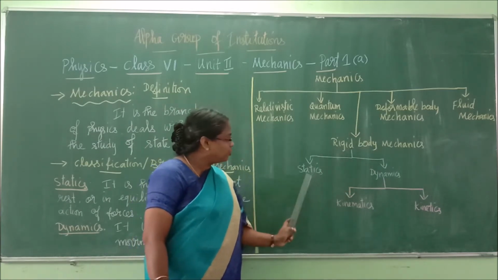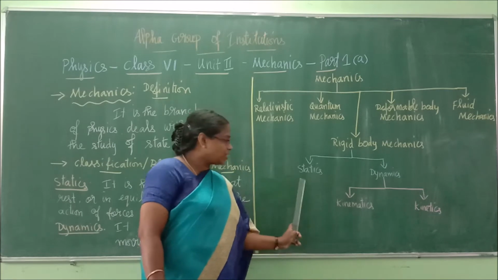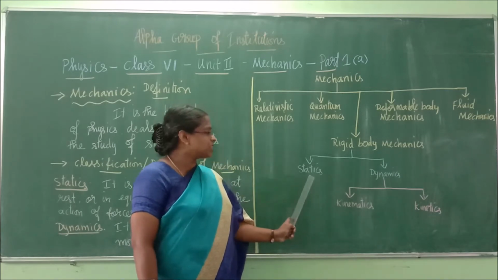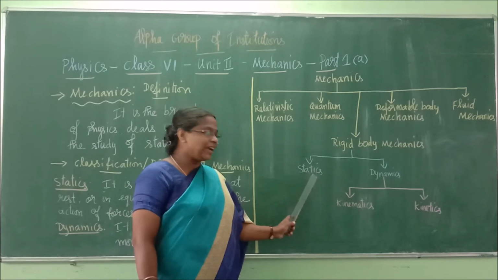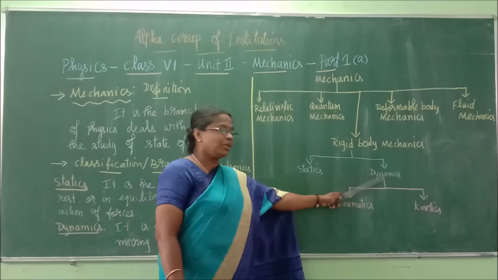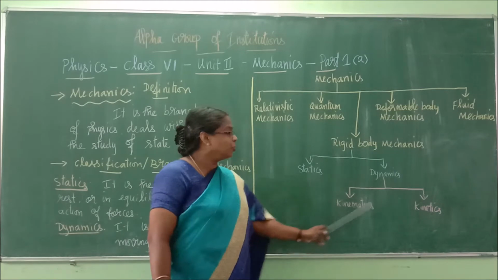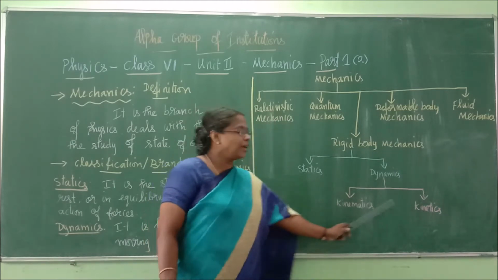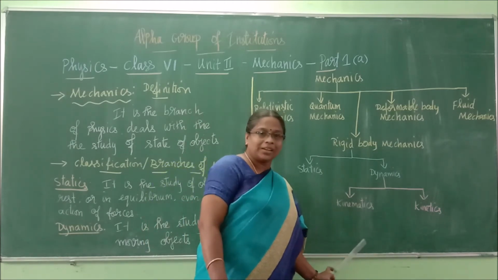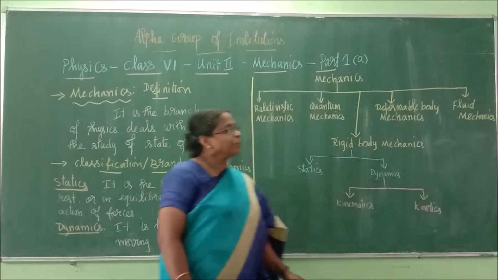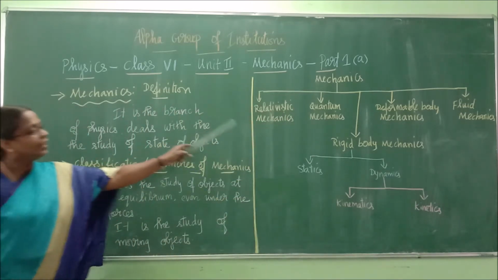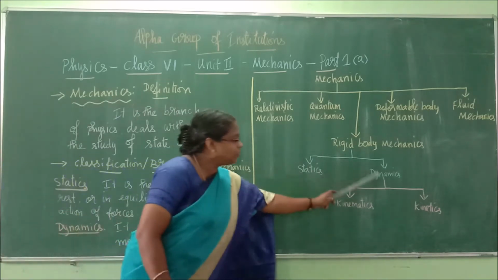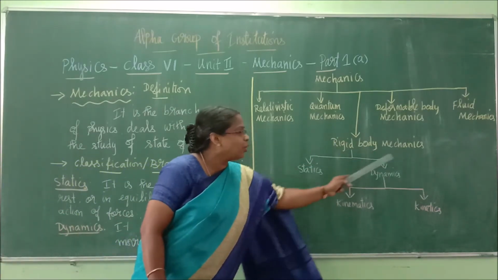That is divided into 2 categories. Statics. So, children usually will make spelling mistakes here. Don't write statistics. This is statics. And dynamics. Dynamics is again divided into 2 types. Kinematics and kinetics. Kinematics, kinetics. Okay. Right. So, this is the classification of mechanics. Now, let us see the definition of each and every branch of rigid body mechanics alone.